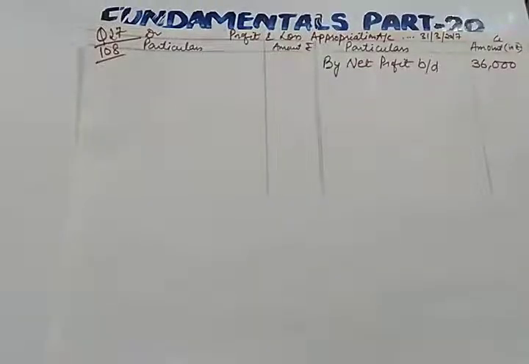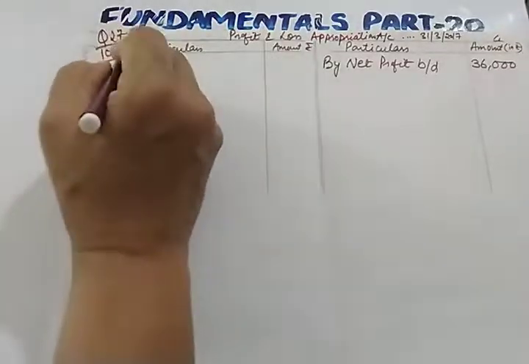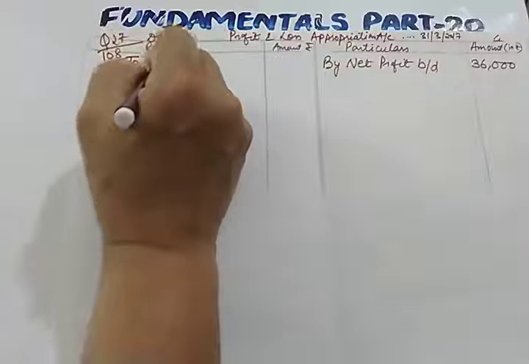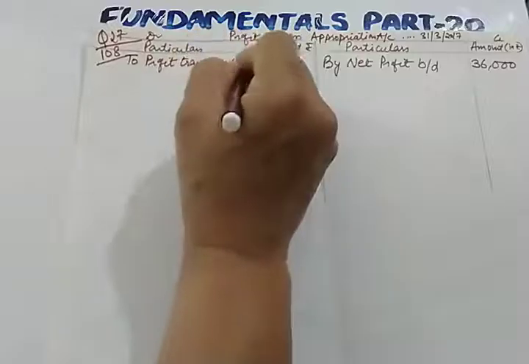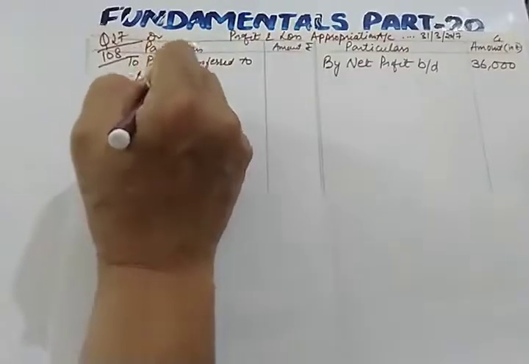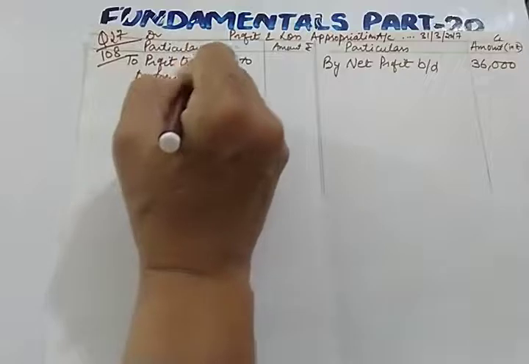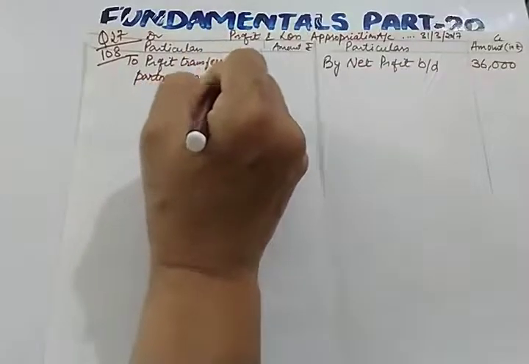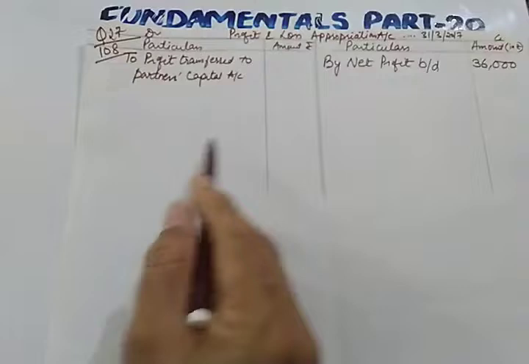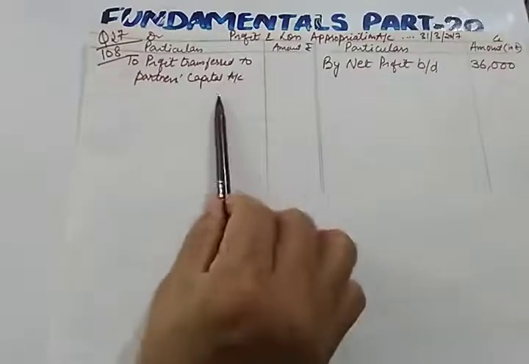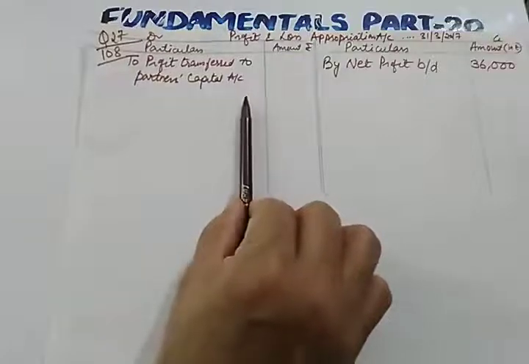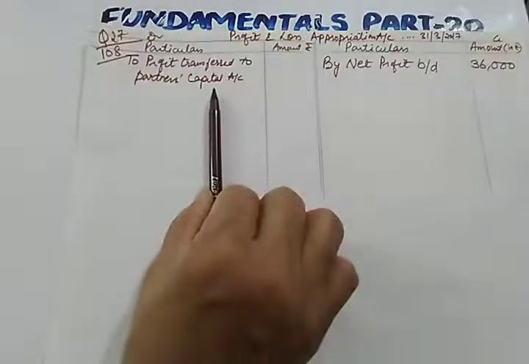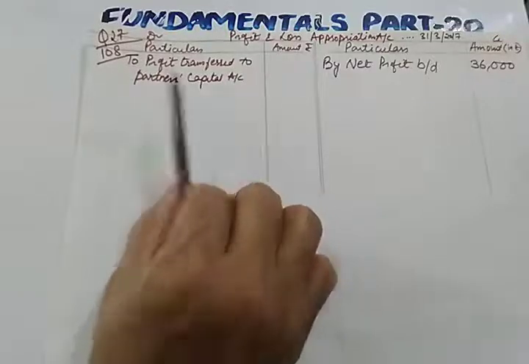We are writing net profit, and then we need to divide the profit among the three partners. Then profit transferred to partners' capital, because there is no appropriation, so directly we are dividing profit to partners' capital account. And here I want to mention, whenever a question on guarantee comes, there will be two columns. This column is hidden because here you will be giving the guarantee, so you need to leave a space here. Let us see how I am doing.